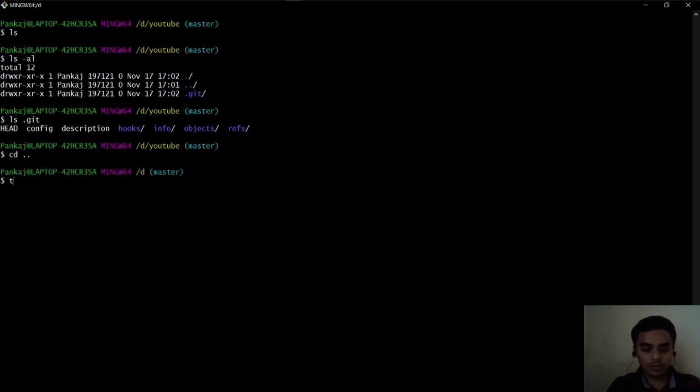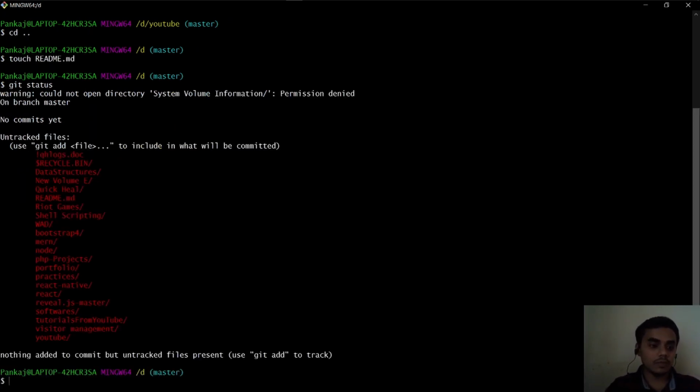Now I'm gonna make a file, call it readme.md. This is a markdown file. Now I'm gonna make some changes here. Okay, so first we make changes. Now let's see what the status is. So git status, this command is used to check the status of your git right now.